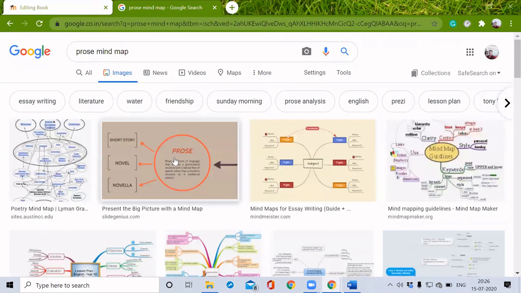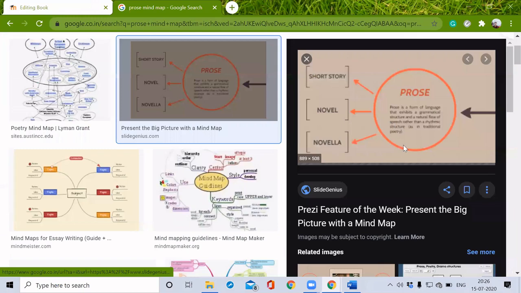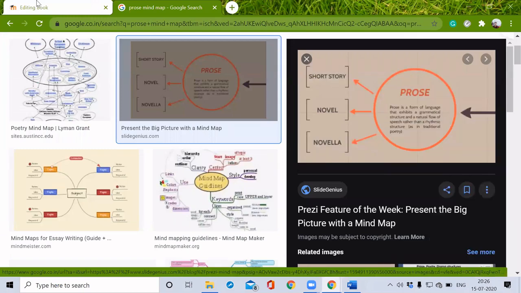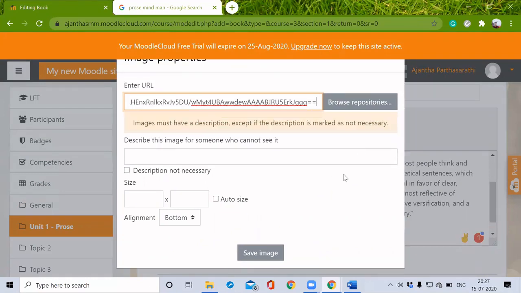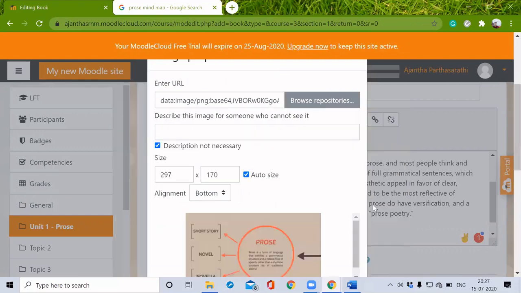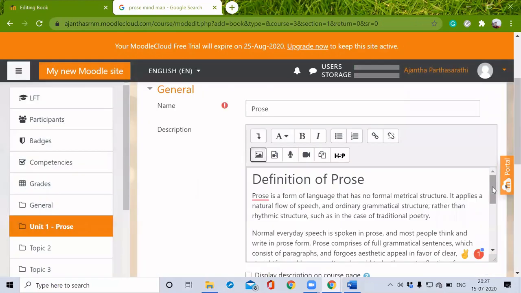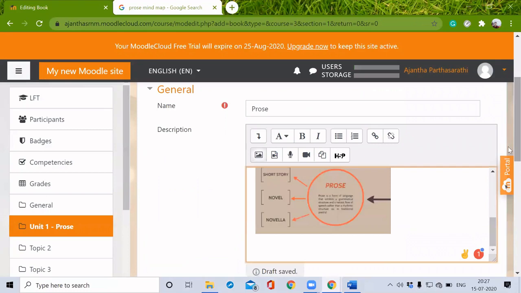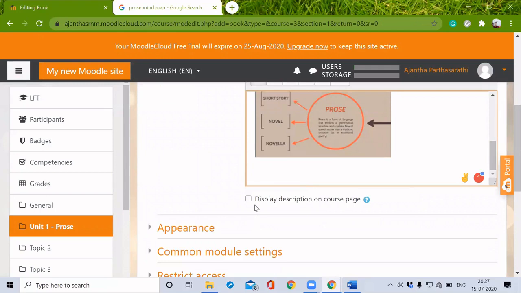So I think this one will be fine. Just for your namesake, I'm just going to do this. Copy image address, click copy, enter URL. So we can see it here. So I added the image.